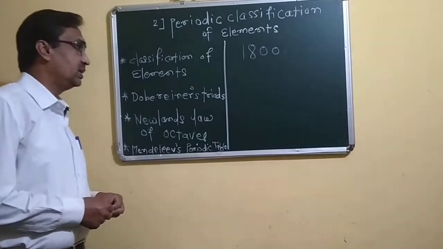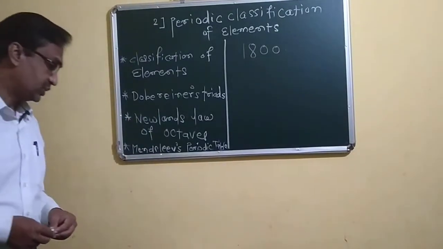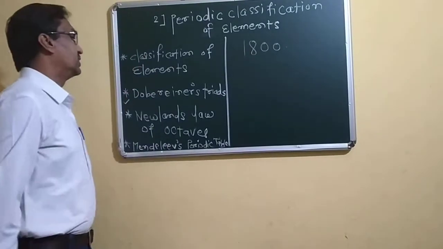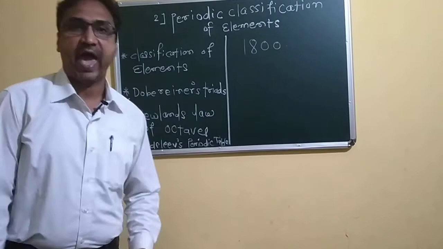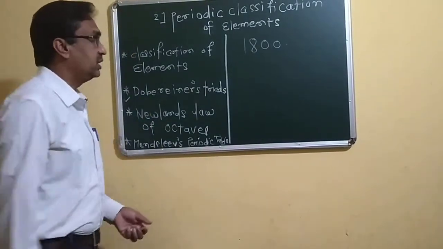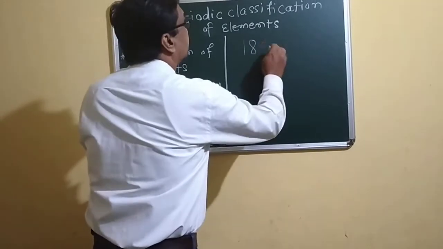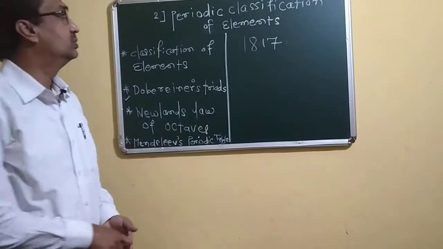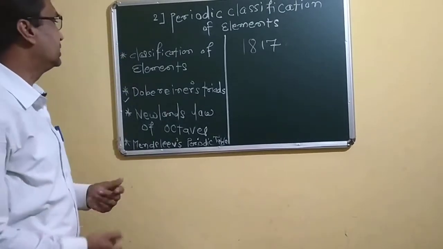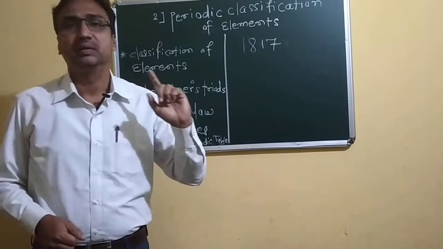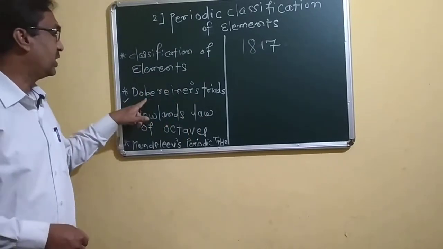The first one is Dobereiner. So we have to study what he had done in that situation. In the year 1870, the first scientist arranged the elements which were known at that particular time or era.